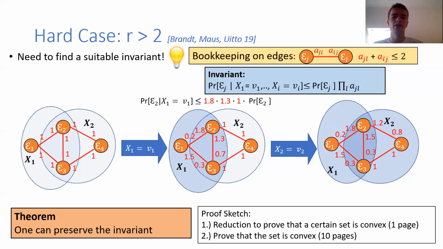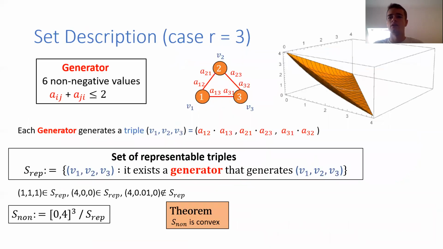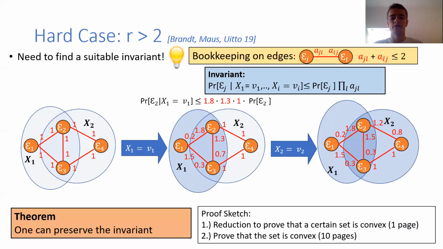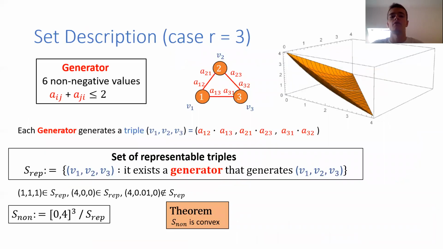And then the second part is to prove that the set is convex, or that all sets in the family of sets are convex. And there, that's our contribution. Yes, we have not found a completely easy proof, but it takes at least 10 pages or even a bit more. Okay, so I now want to focus on the second part, so proving that the set is convex. First I need to define what set I mean. Another connection might not be completely obvious, why this is the set we care about.